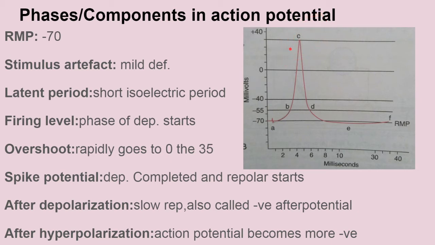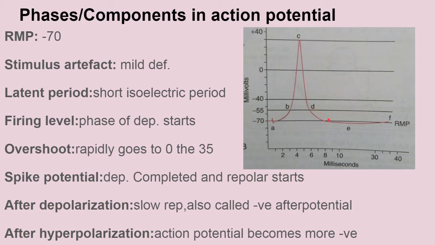Now the after depolarization state. This is a very slow repolarization phase, which follows a rapid fall in the spike potential and extends up to attaining the RMP level. Up to here, this is the after depolarization.